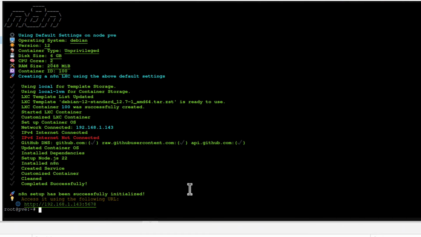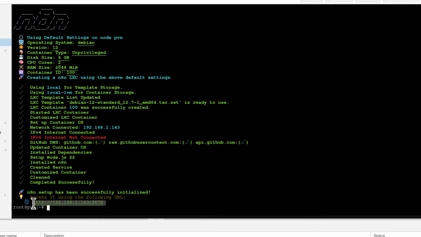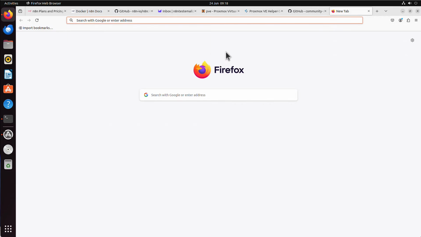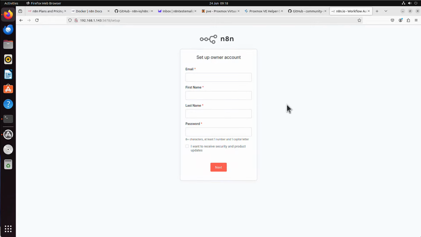And now this fully automated process is completed. And we can see the URL, it's a different IP address, it doesn't show us localhost because it's a standalone Linux container, LXC container. So we can copy that, paste it in our browser, and we should still be able to access n8n. But as you can see now, it takes you to that account creation page,